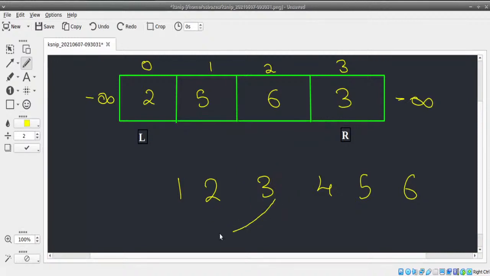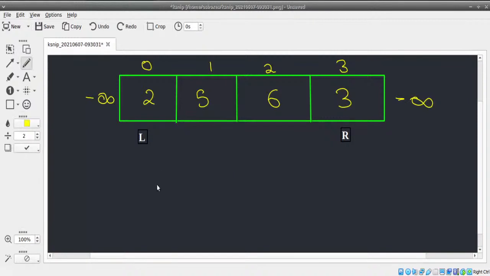But if you keep moving to the left and every value is lesser than it, will I get a peak anywhere? No. If you keep moving right, if every value is greater than it, you can still get a peak, because 6 has minus infinity next to it. So it will be a peak. If 6 is not a peak, if something else is a peak like this, you can still get a peak here. So why am I moving to the side where the larger element is? Because wherever there is a larger element, there will always be a peak. Wherever there is a lesser element to the left, there may not be a peak.